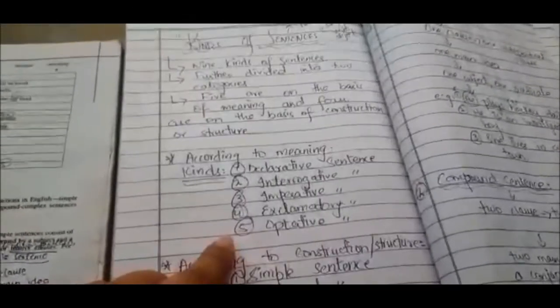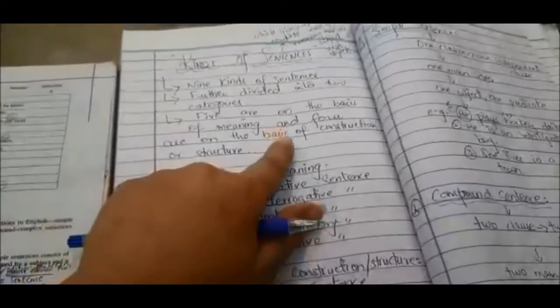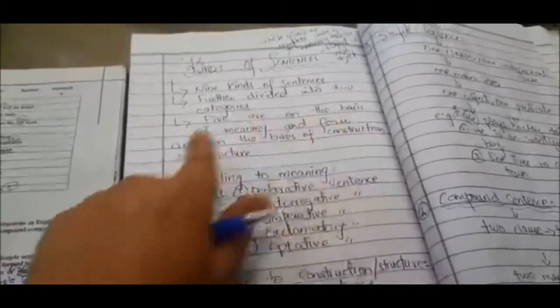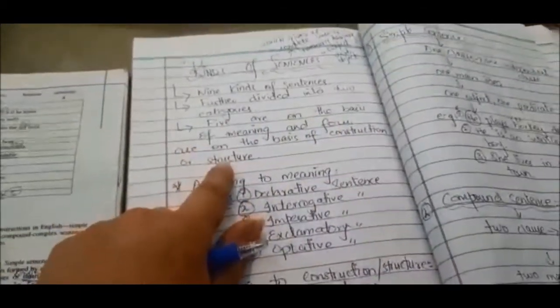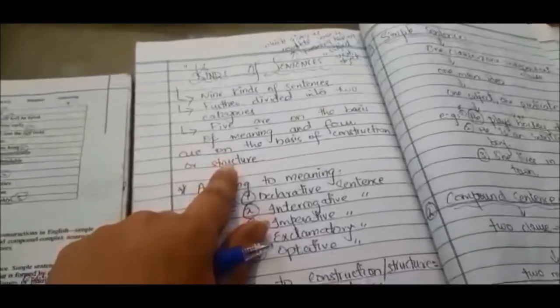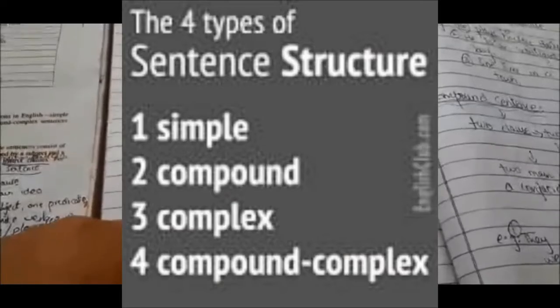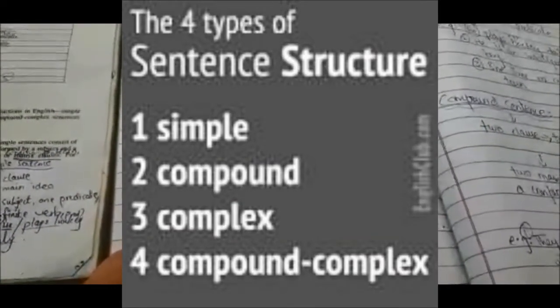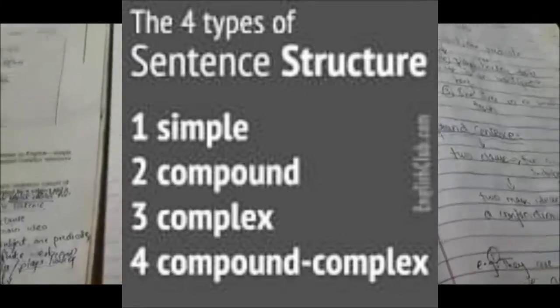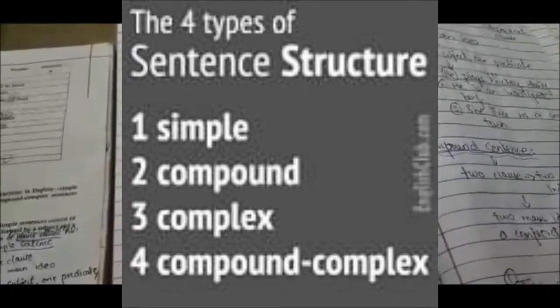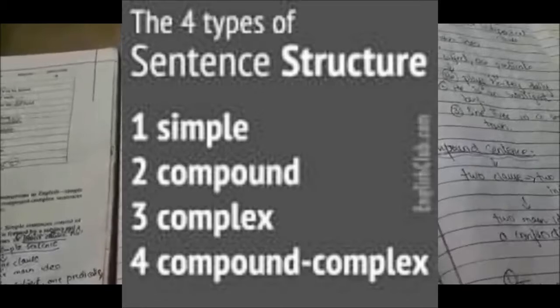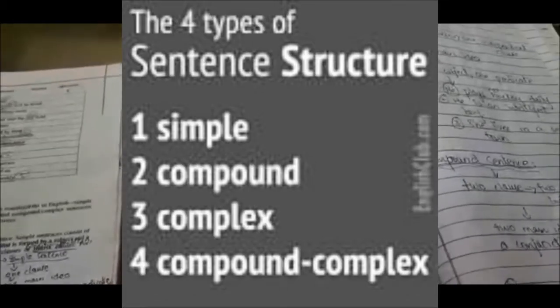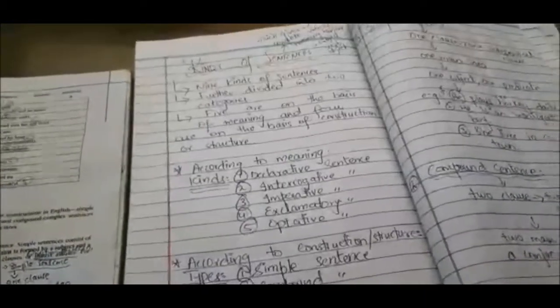Those judged on the basis of construction or structure are known as types of sentences: the simple sentence, compound sentence, complex sentence, and complex compound sentence. So this was a short introduction to today's topic. I think the introduction is now clear to you.